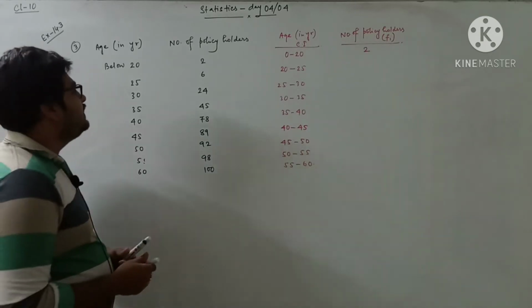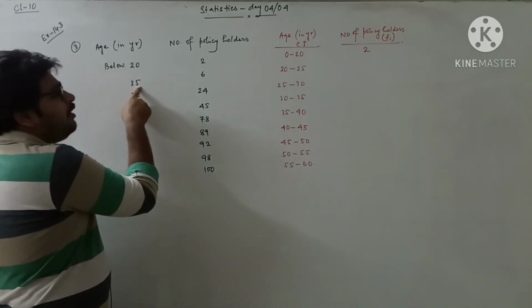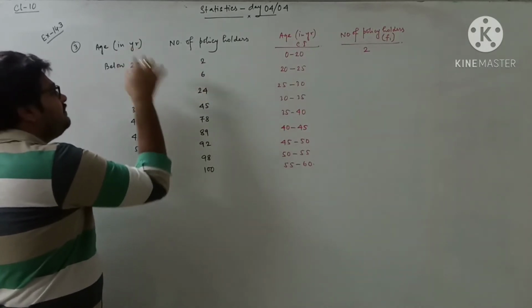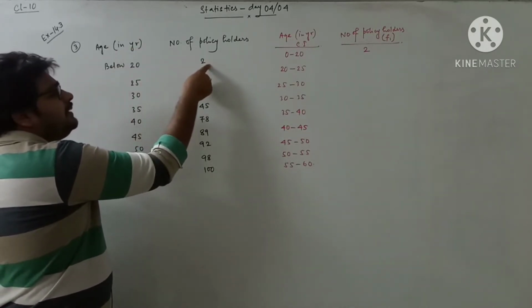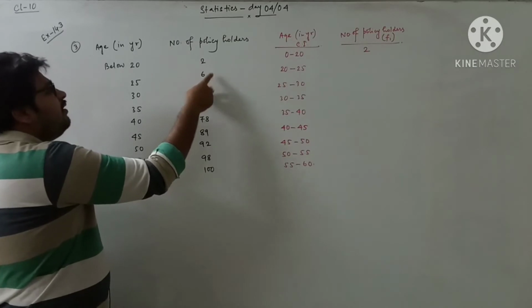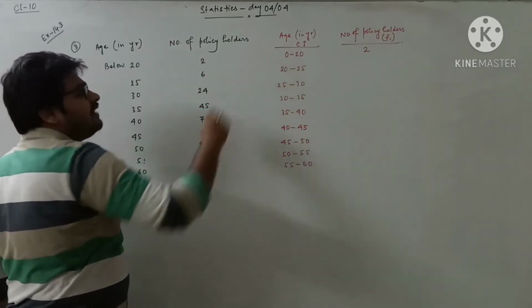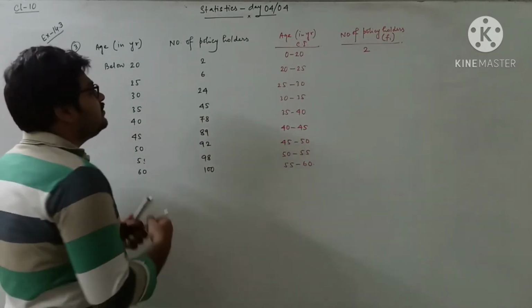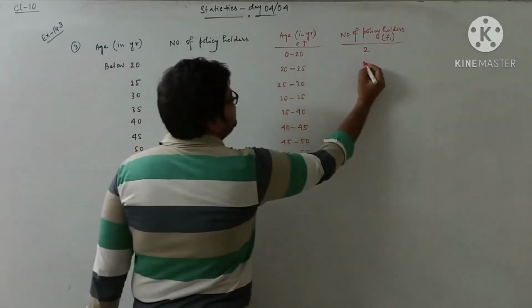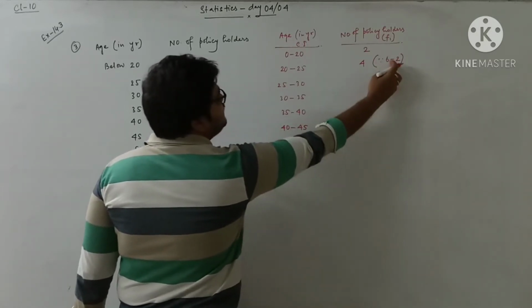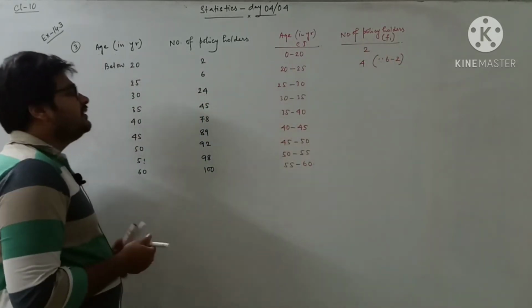So what I have to do? Below 25, the number of policyholders is 6. From there, if I subtract below 20, how many policyholders are there, then only those belonging to 20 to 25 years of age will remain. So 6 minus 2, that is 4. For your understanding, I have written it in brackets.